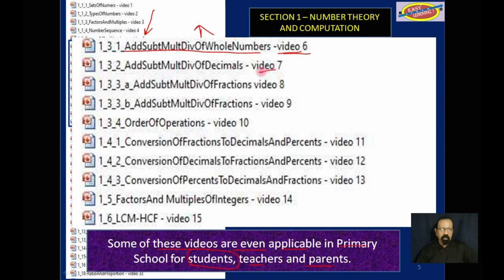If you look at video 7, add, subtract, multiply, and divide decimals, and then video 8 talks about addition and subtraction of fractions, video 9, multiplication and division of fractions, and so on. This is work that is done in the primary school, some of it as early as in grade 3, but more so in grades 4, 5, and 6.